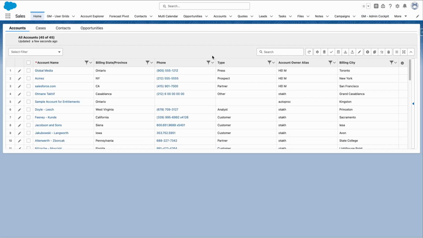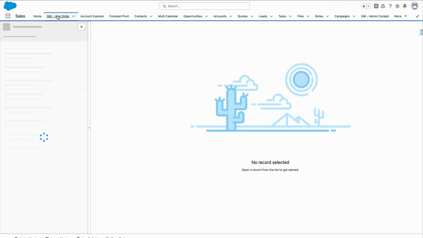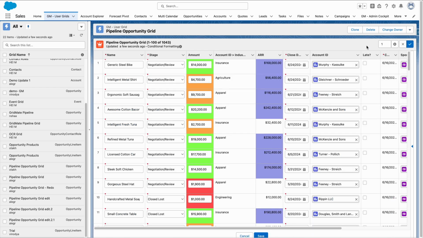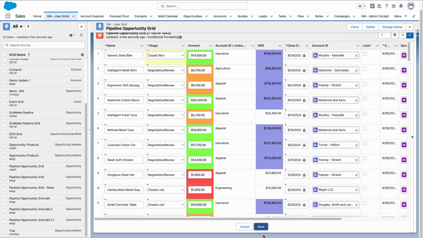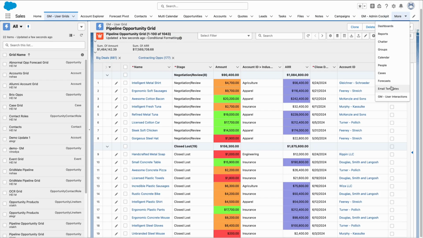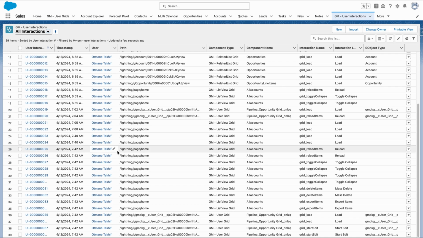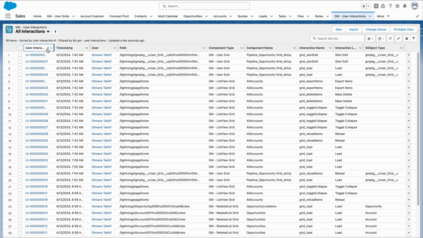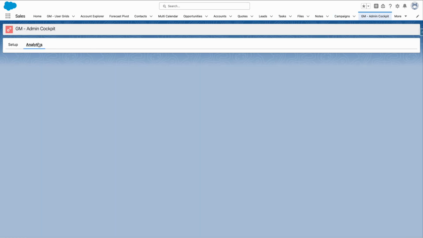Perform some interactions on different grids. Go to GM User Interactions. This is the latest interactions. For better insight on the interactions, go to GM Admin Cockpit. Click Analytics.